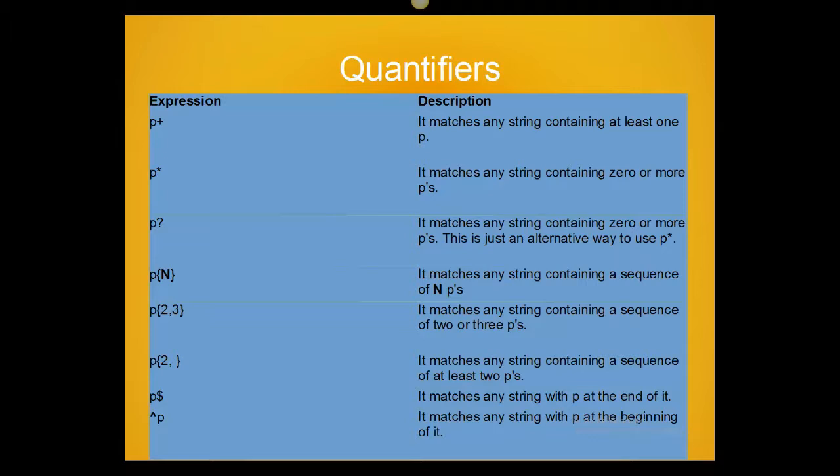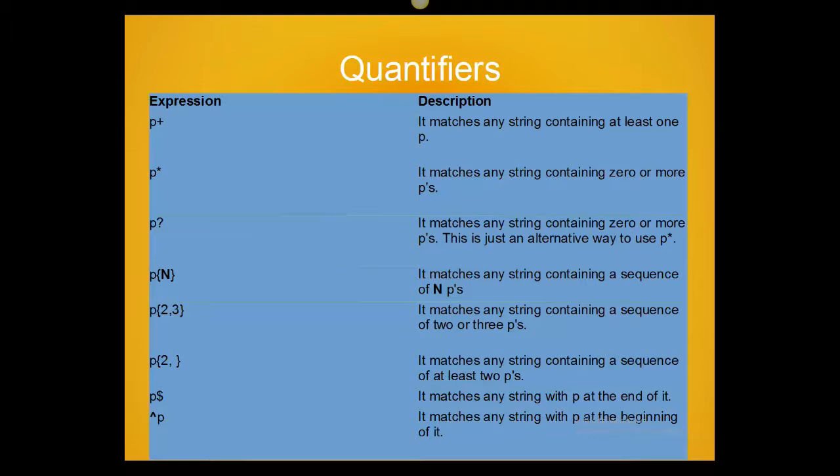So there is no difference between P asterisk and P question mark? Alternatively, you can use both of them. They both represent 0 or more. You can use them interchangeably. Yes, you can use both of them. It depends on your context and how you are writing your regex and for what purpose.